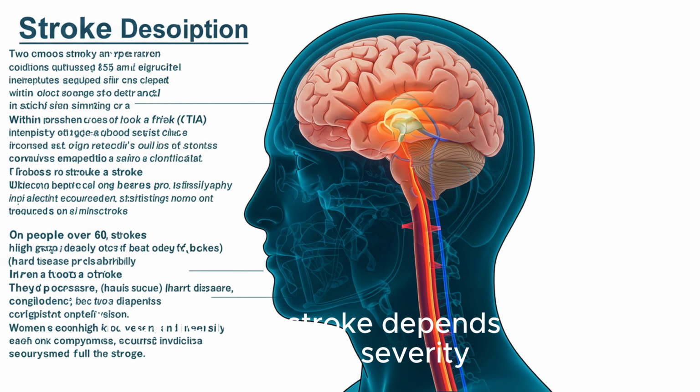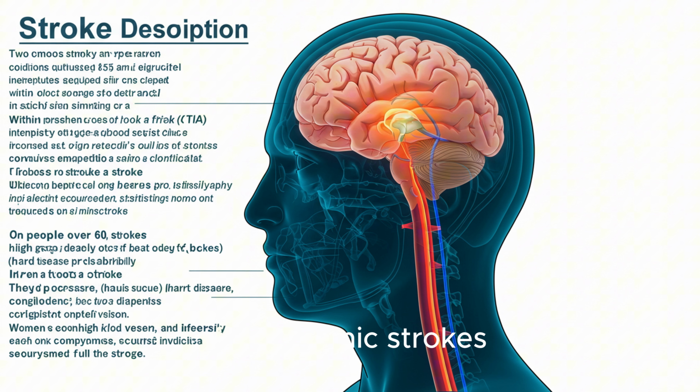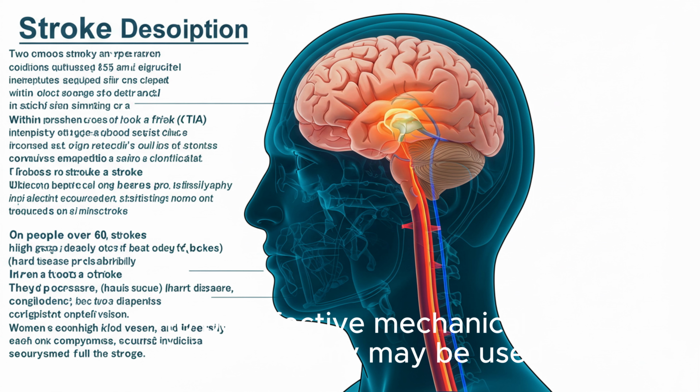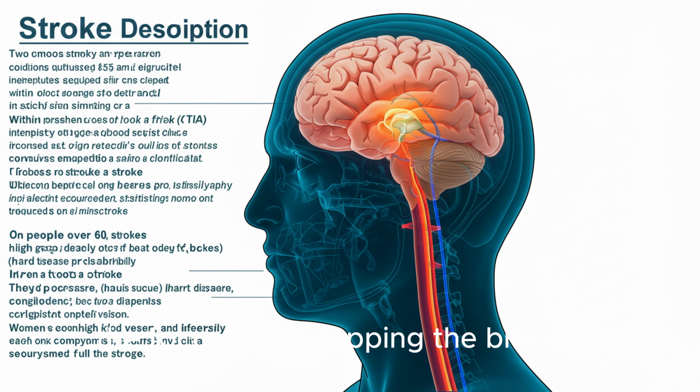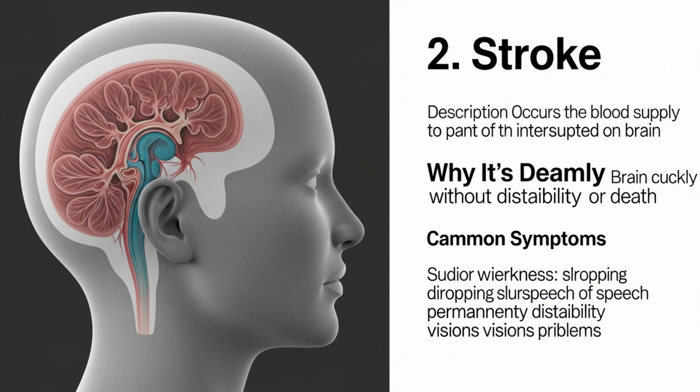Treatment and recovery. Treatment for stroke depends on the type and severity. For ischemic strokes, doctors may use a clot-busting drug like TPA, tissue plasminogen activator, which must be administered within a few hours of symptom onset to be effective. Mechanical thrombectomy may be used to physically remove a blood clot from a large artery. For hemorrhagic strokes, the focus is on stopping the bleeding, controlling intracranial pressure, and sometimes performing surgery.